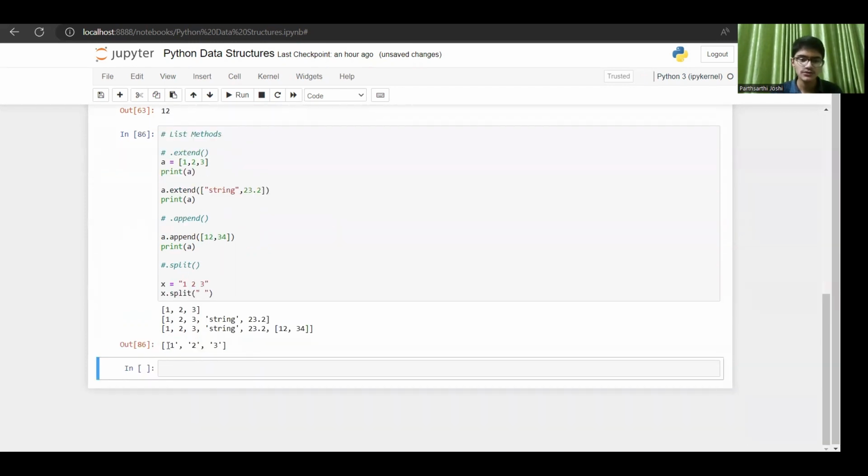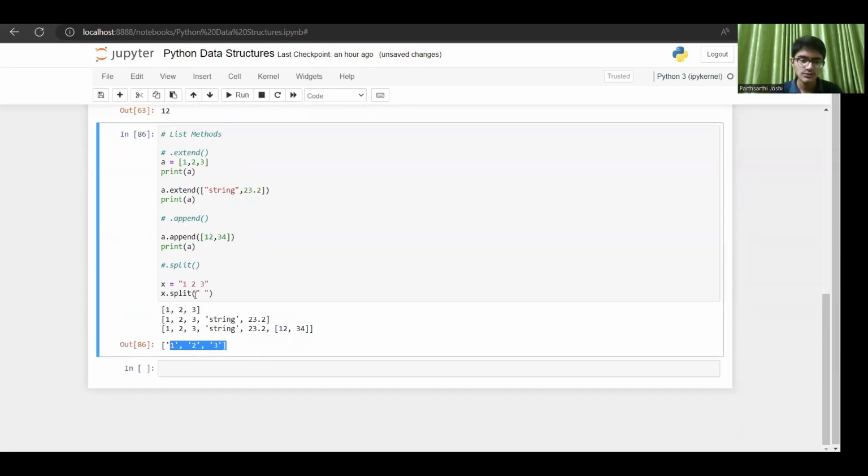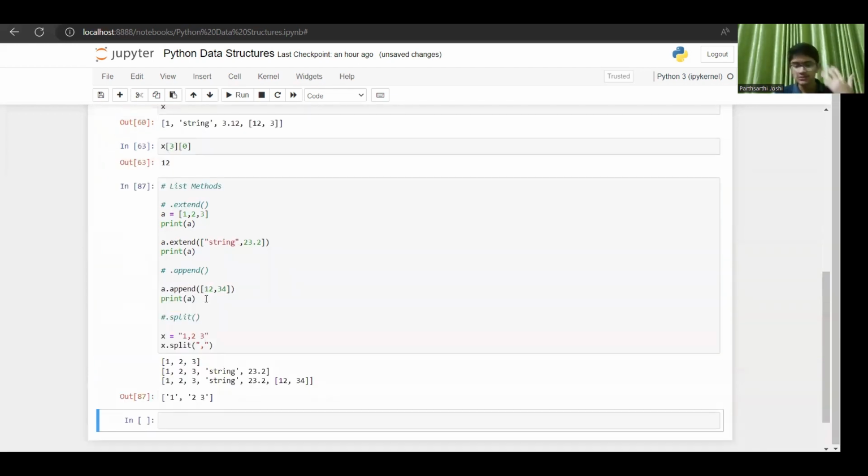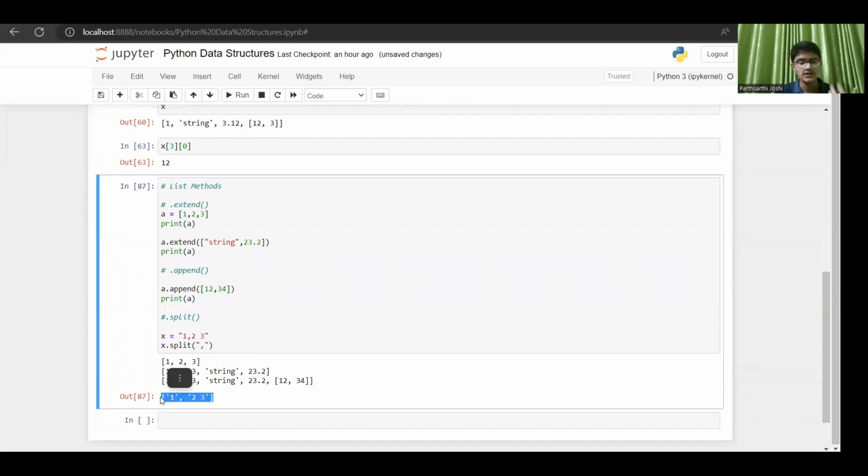You see here, I gave the space, so by this space the characters were separated and made into a list. What I can also do is put a comma there and split the string by a comma, and you can see the output in front of you. So this is a string method, not a list method.